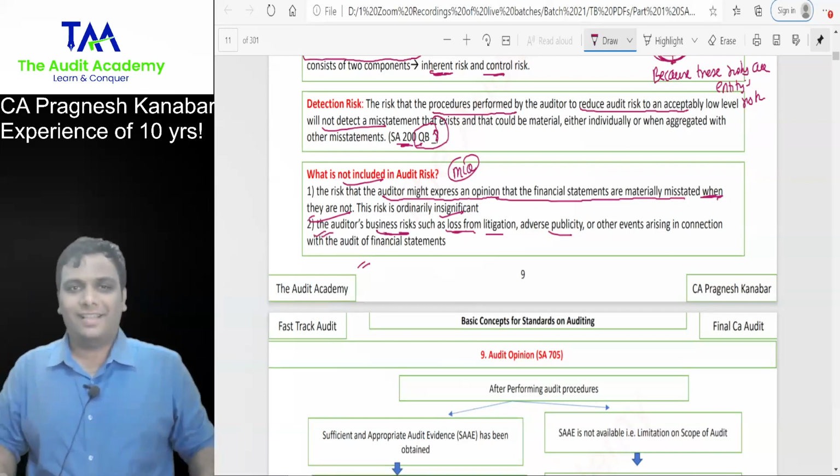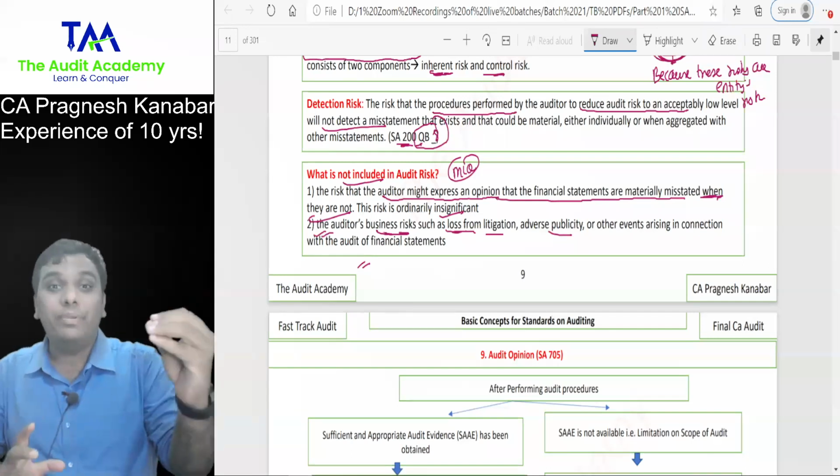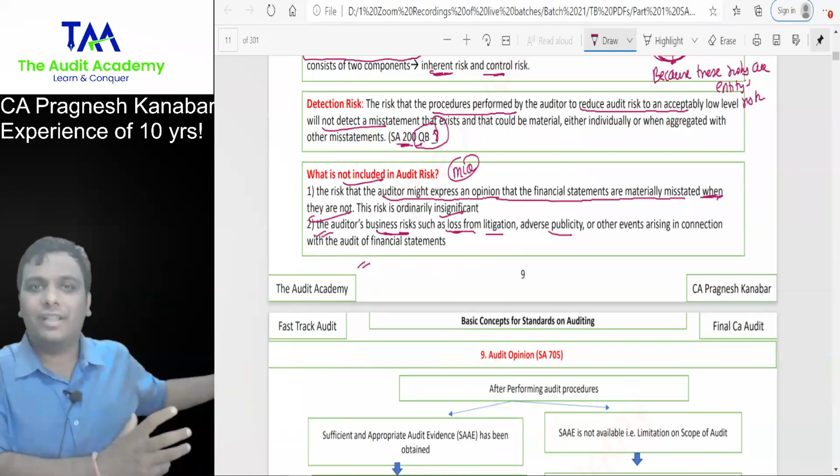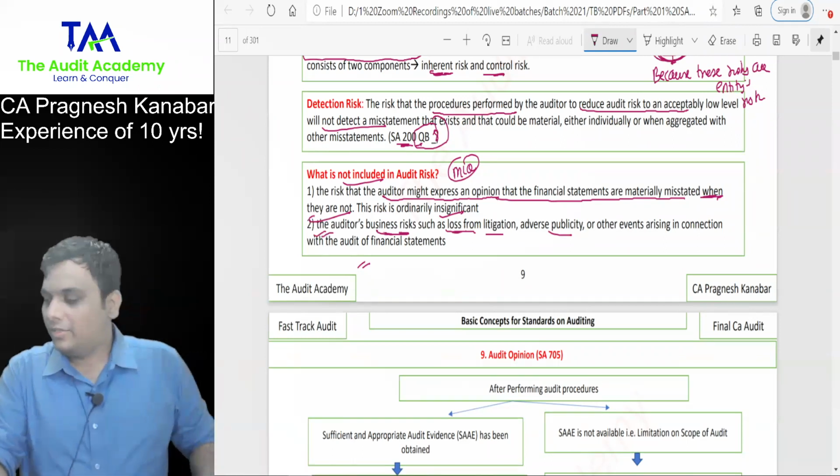After this, I am going to start with the auditor's approach, audit opinion, and what we write in the report. If you miss out on that, you will not be able to attend further standards. All right. So please be on time.